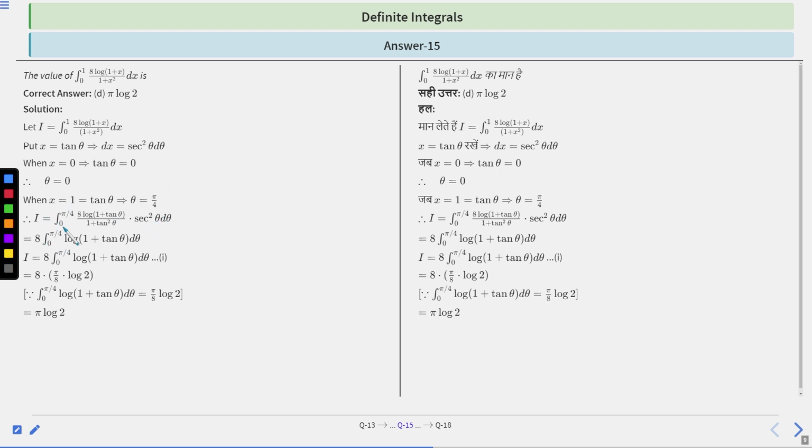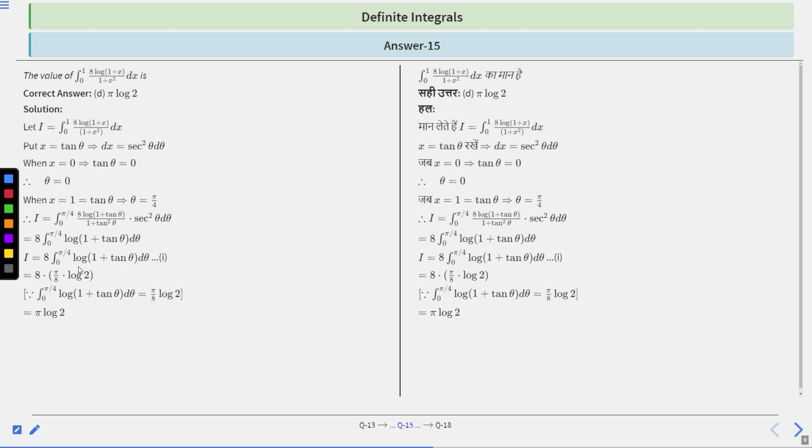Therefore, I is basically integration from 0 to pi by 4, 8 log of 1 plus tan theta upon 1 plus tan squared theta into sec squared theta d theta. Now, 1 plus tan squared theta is basically sec squared theta. We all know this, right? Therefore, this term and this term will cancel out. Clear? So we are left with 8, which will come out as it is constant. Therefore, we are left with 8 into integration from 0 to pi by 4 log of 1 plus tan theta d theta, right? Therefore, I is equal to 8 times the integral from 0 to pi by 4 of log of 1 plus tan theta d theta, equation 1.